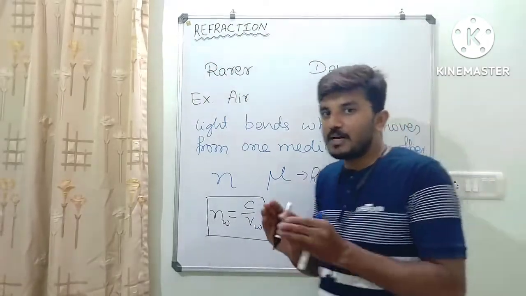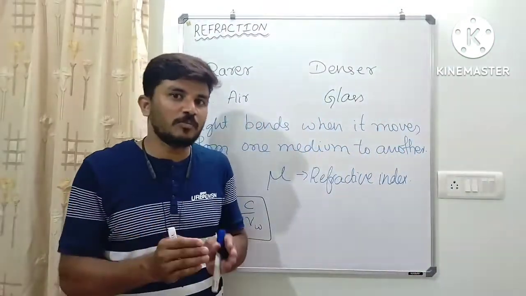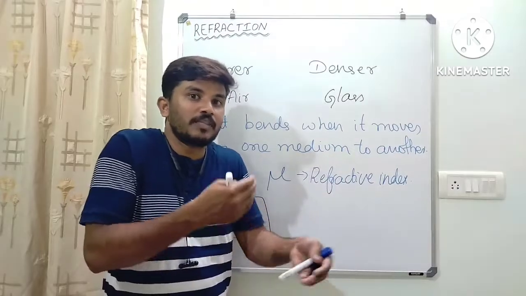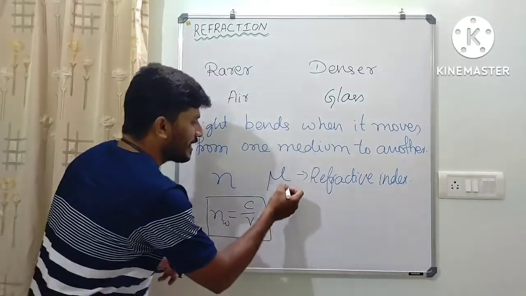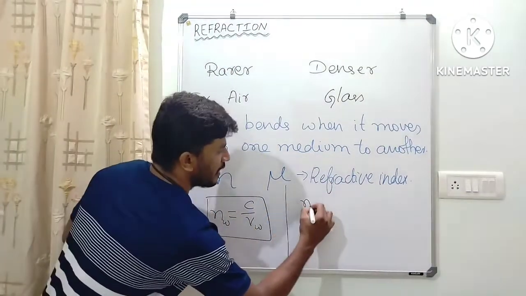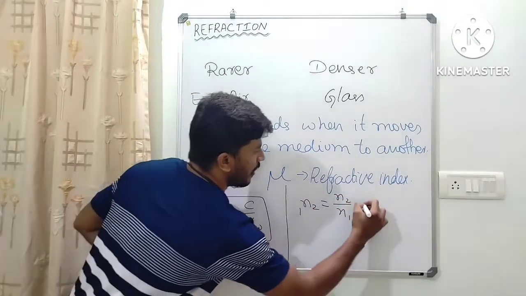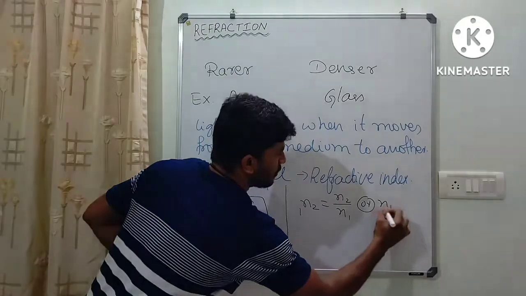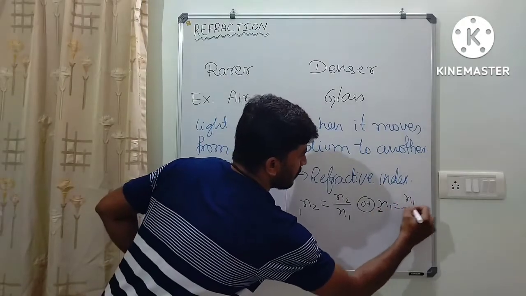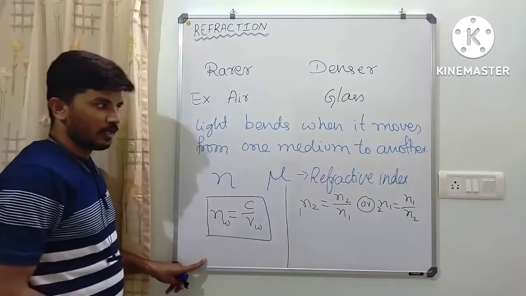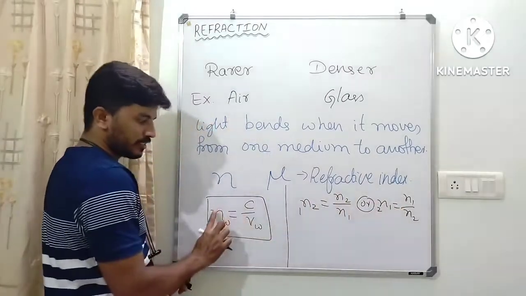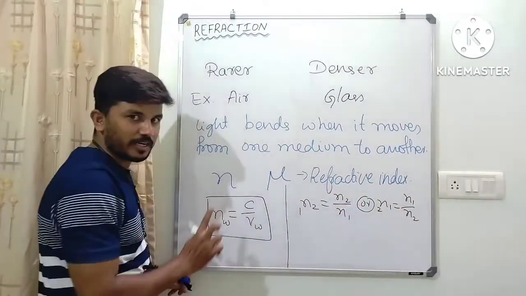If we compare the refractive index of one medium with another medium, then we consider the relative refractive index, that is given by n21 is equal to n2 by n1, or n12 is equal to n1 by n2. Here n1 is an absolute refractive index and n2 is an absolute refractive index.